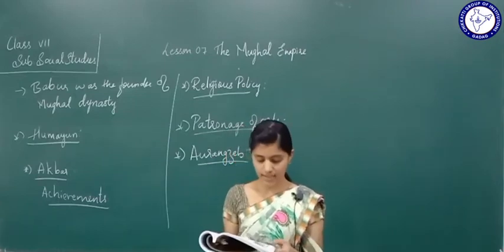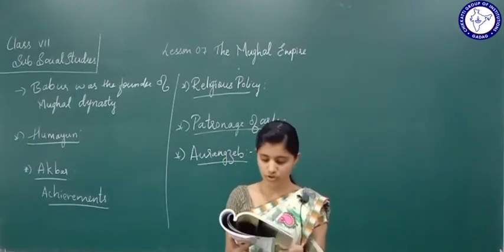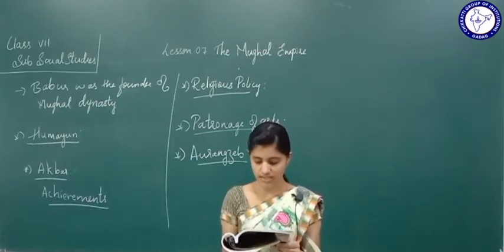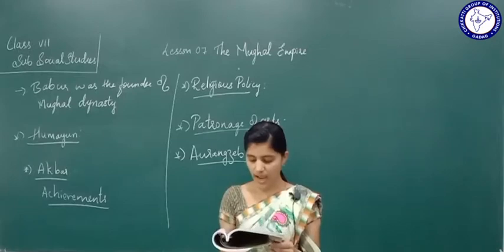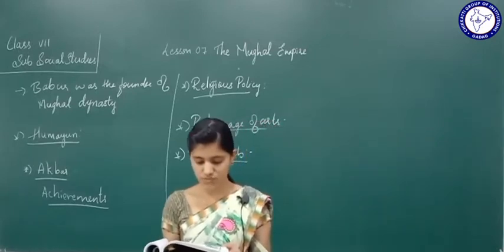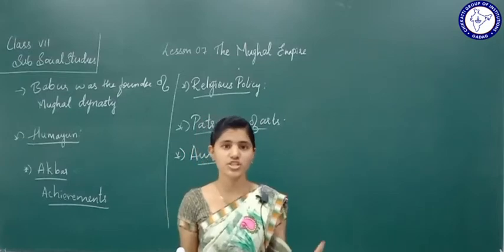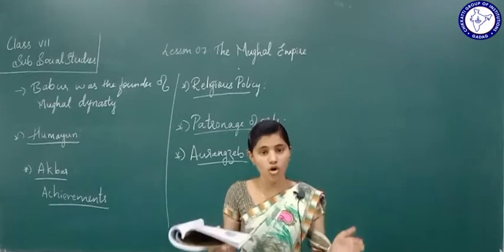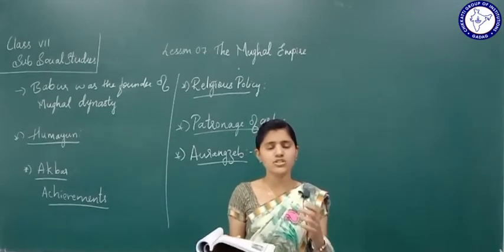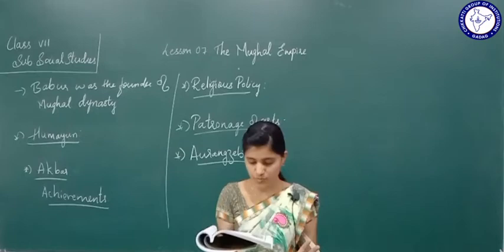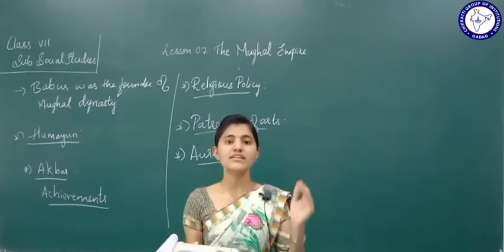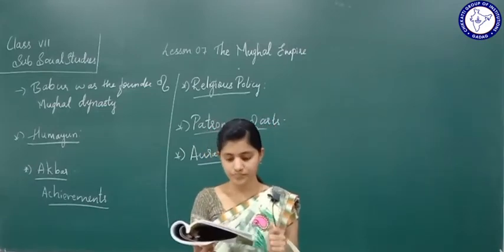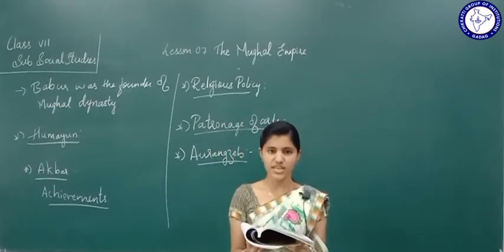In the Deccan. The revolts continued for a long time, and as a result, Aurangzeb lost enormous wealth, a large part of his army, and worst of all, his prestige. What happened because of these continuous oppositions and continuous wars? Because these wars went on for a longer time, Aurangzeb lost his enormous wealth. Huge wealth was lost by Aurangzeb. More than wealth, he lost his prestige. Many provinces of his empire became free.